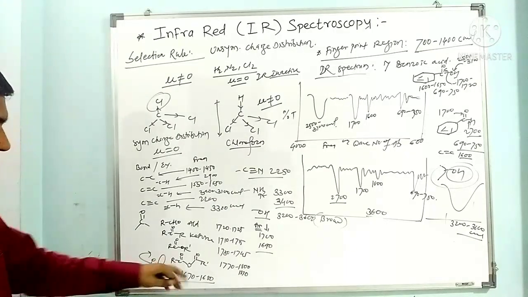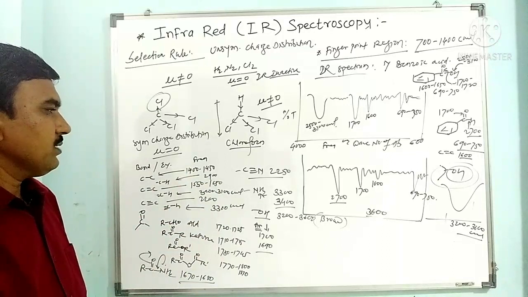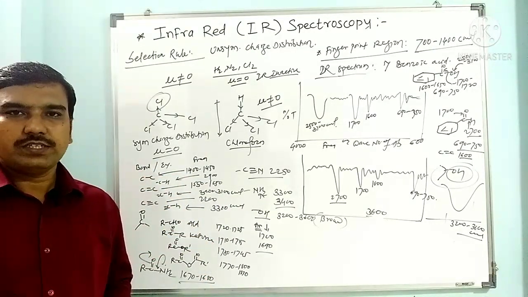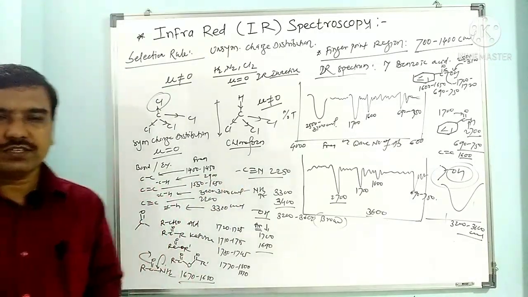So the amide's carbonyl stretching frequency is less. This is the general idea about the important stretching frequencies of some of the bonds present in an organic compound. From this we can determine the functional group of the organic compound.